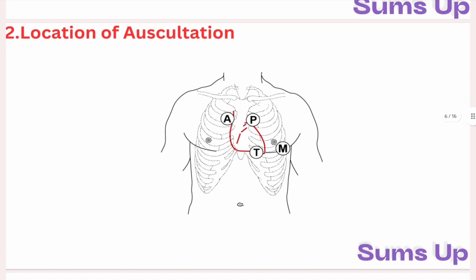Okay, after determining the phase of the heart, the next step is the location of auscultation. This is one of those things that sounds intimidating at first, but once you know the 4 landmarks, it becomes second nature. Every murmur has a home base on the chest where it's loudest, and that home base is often enough to crack the diagnosis. So let's map it out clearly, one spot at a time.